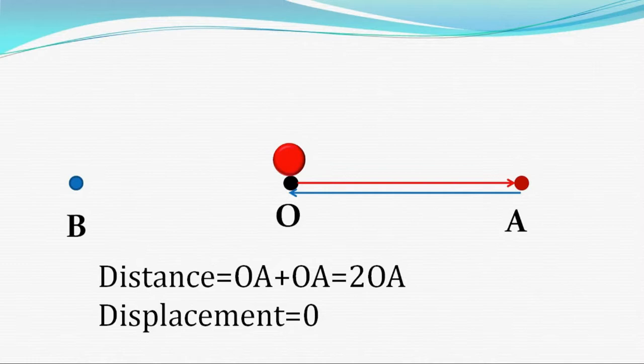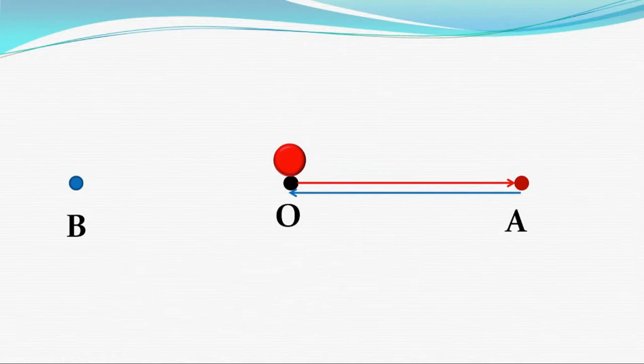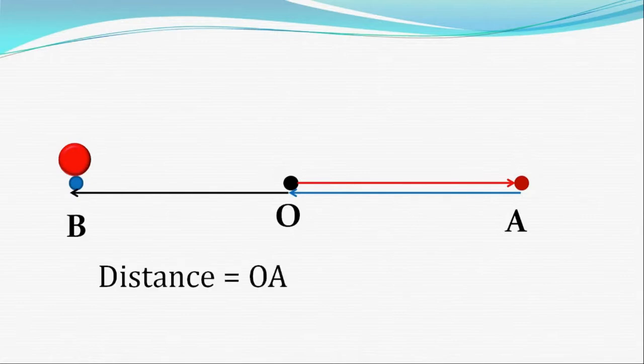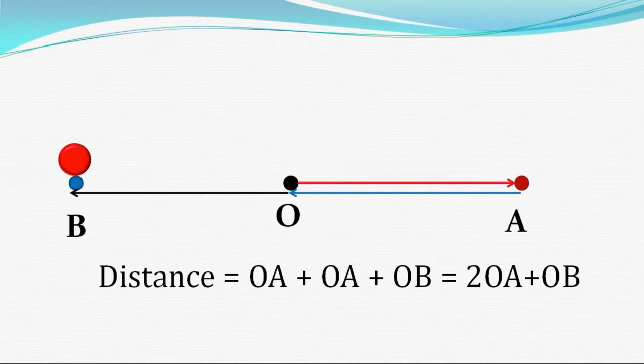Now the body moves towards B. Final position of the body is B now. So distance is OA plus OA plus OB, that is equal to 2OA plus OB.